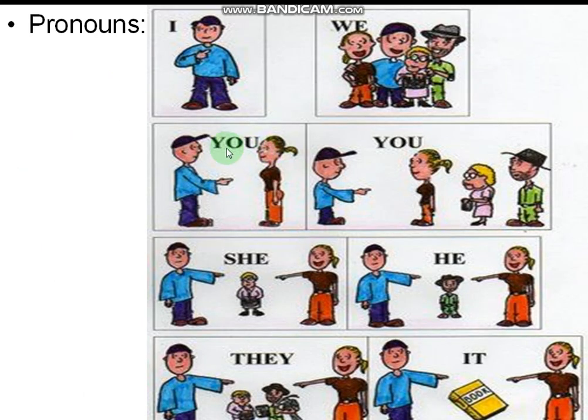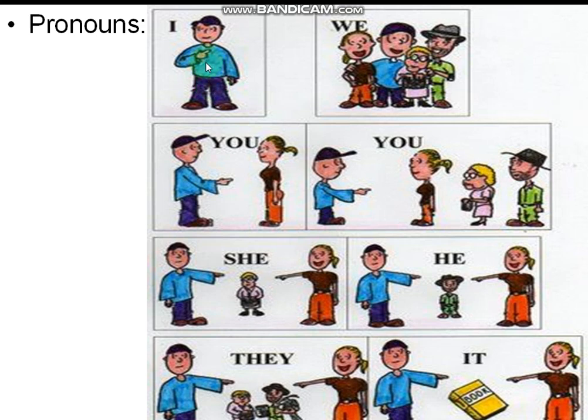Now let us see a few pronouns. How do we classify them, and how do we use them in our daily life? If a particular person is taken, when he is speaking about himself, he says, I am a boy, I am a man, I am a doctor, I am a lawyer, I am a teacher, I am a student.